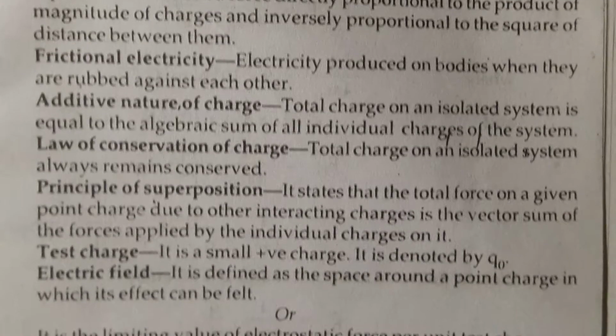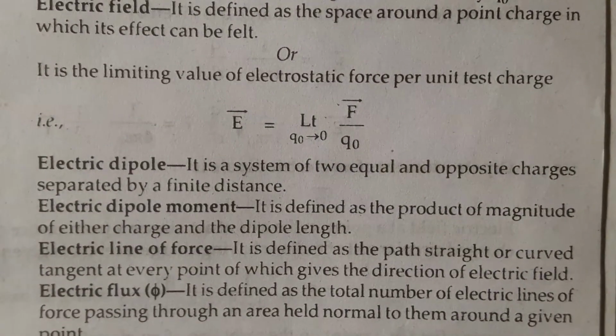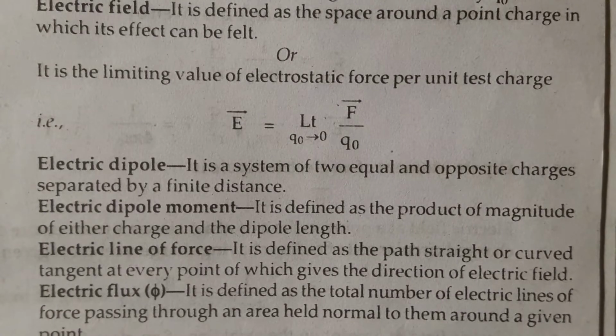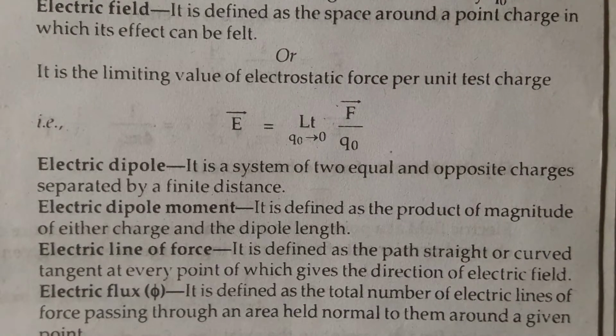Electric field. It is defined as the space around a point charge in which its effect can be felt. It is the limiting value of electrostatic force per unit test charge, which is: electric field equals the limit as q naught approaches 0 of force upon q naught.